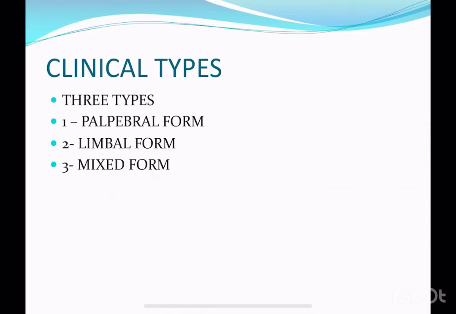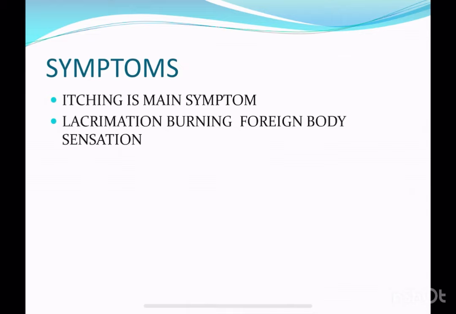The most important presenting symptom of vernal keratoconjunctivitis is itching. The patient will come with itching, feeling irritation in the eye, or feeling great discomfort in the eye, due to which there is a burning sensation. There is lacrimation due to reflex oversecretion, and there is a foreign body sensation in the eye because of corneal involvement.